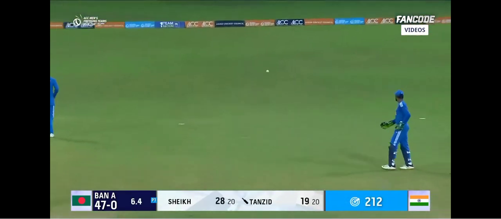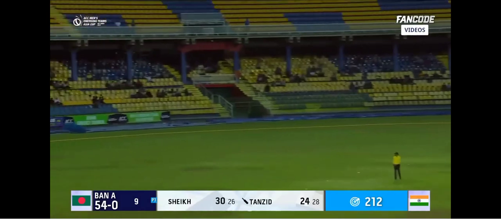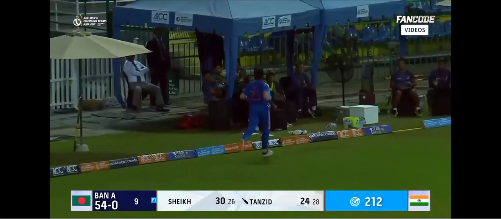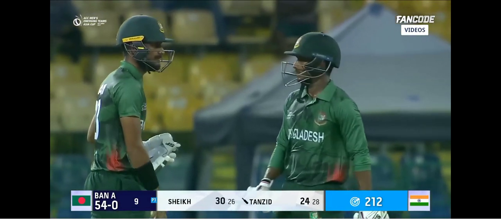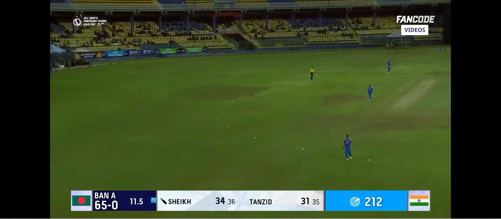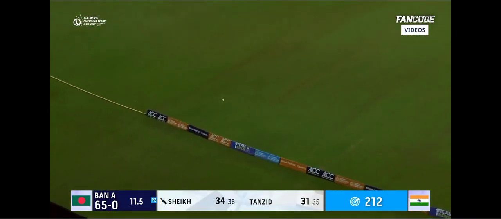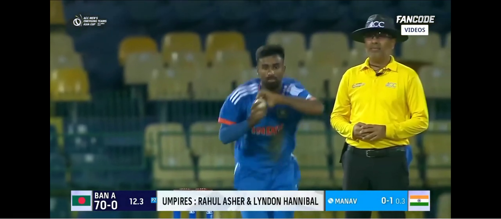Poor delivery this from Hangargekar. Just helped away on its way. Swept away. 4, it's played square. The fielder was a little wider and he's picked his spot, Tanzid. Goes down the ground, and that will be 4. Mid-on was up inside the 30-yard circle. That's the question.